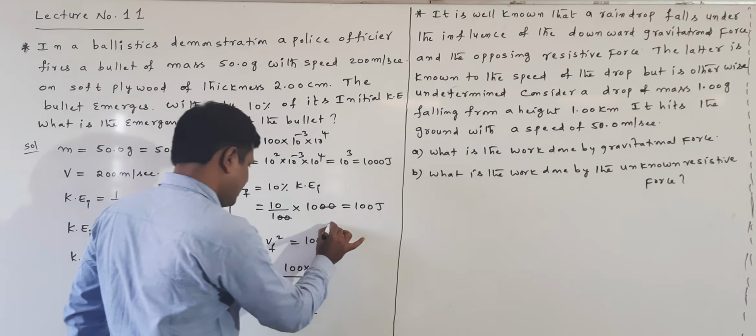Okay, now 50 into 10 power of minus 3 kg. This is the mass of the bullet. Now Vf is equal to, when calculating this one, here the 5 and 2 5s cancel.